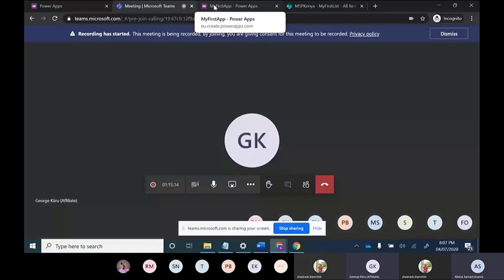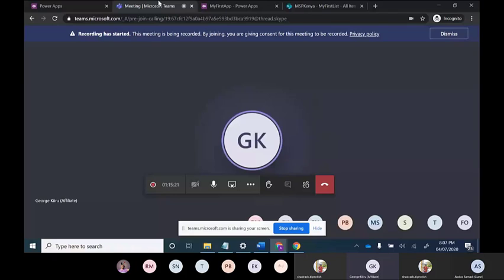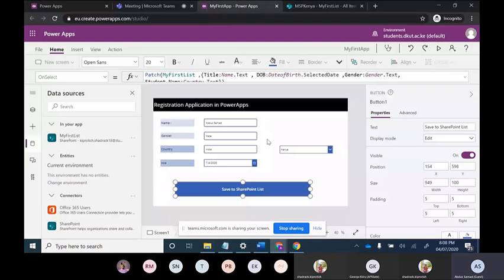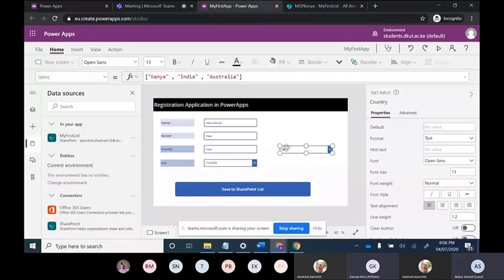Yeah, I have one question. Yes, George. Next to country, there's a text field and then there's a drop down. Let me see, yes. I'm in Power Apps. Next to country, there is a text field and there is one drop down. Is it supposed to be like that?